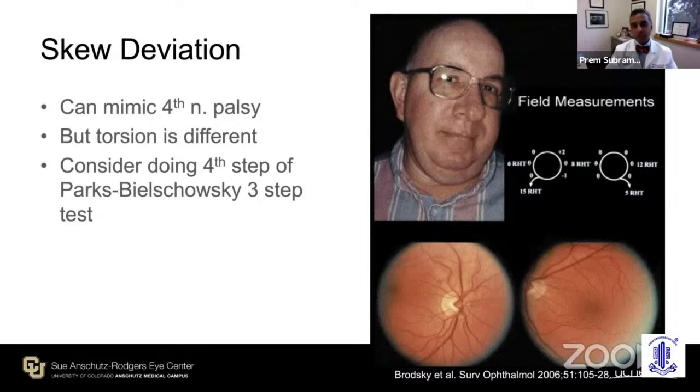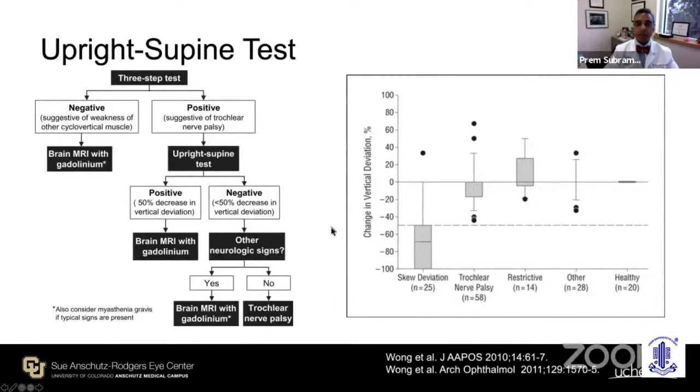But that torsion may be hard to determine, and the patient may have trouble expressing that, or they may not have limited torsion. So there has been a fourth step of the Parks-Bielschowsky three-step test that has been suggested. And that fourth step is after you do the primary right and left and head tilts, you lay the patient supine.